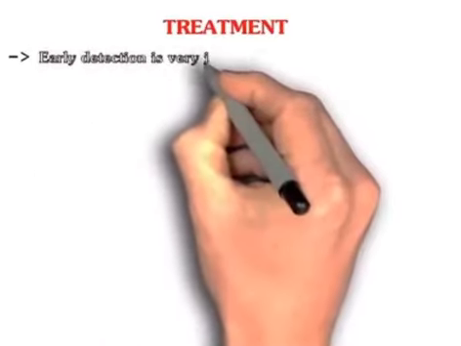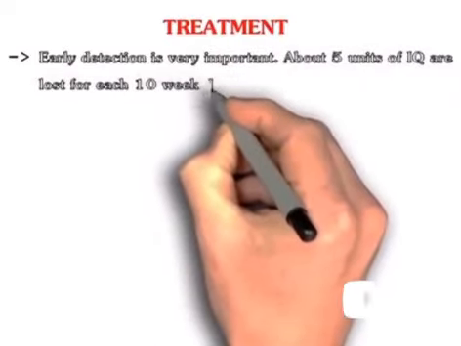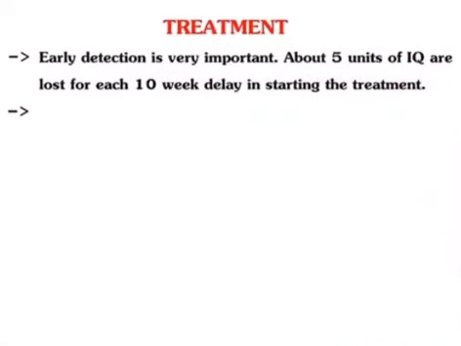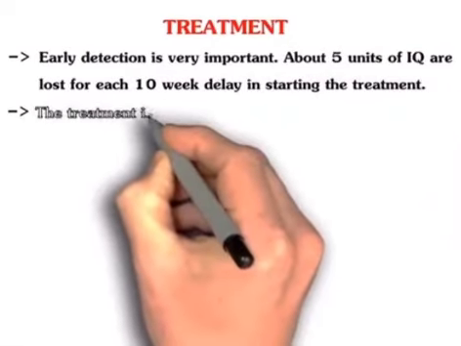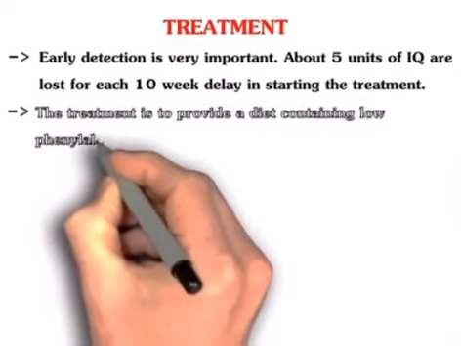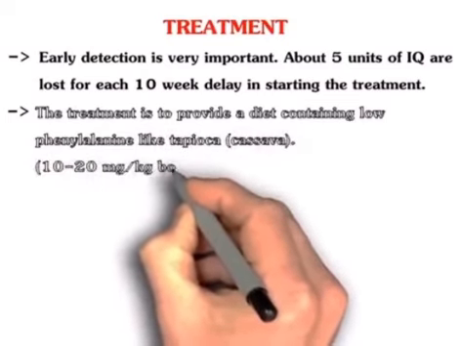Now we'll see the treatment part. Early detection is very important. About 5 units of IQ are lost for each 10-week delay in starting the treatment. The treatment is to provide a diet containing low phenylalanine, like food based on tapioca. Phenylalanine should be as low as 10 to 20 mg per kg body weight per day.